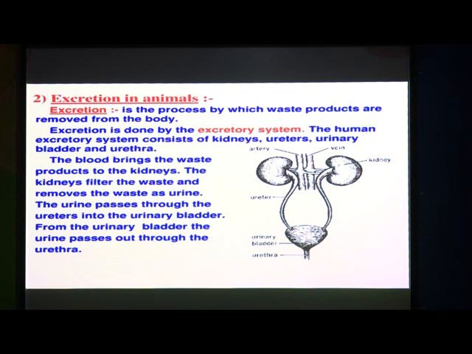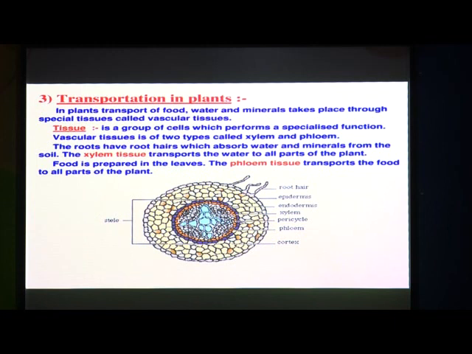Okay. So, then next point, it is transportation in plants. So, what is transportation in plants? In plants, transport of food, water and minerals takes place through the special tissues called vascular tissues. So, we discussed the animals, but how transportation occurs in plants, that also we have to discuss here in this lesson. So, there are some special tissues which are working as the transportation part in plants.